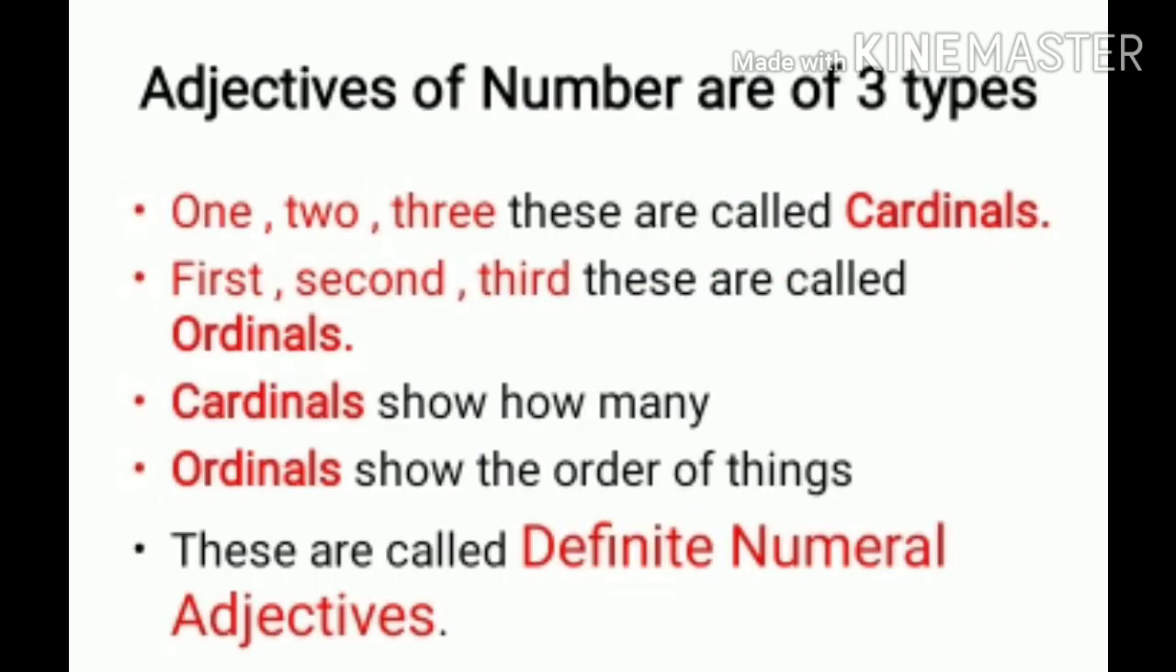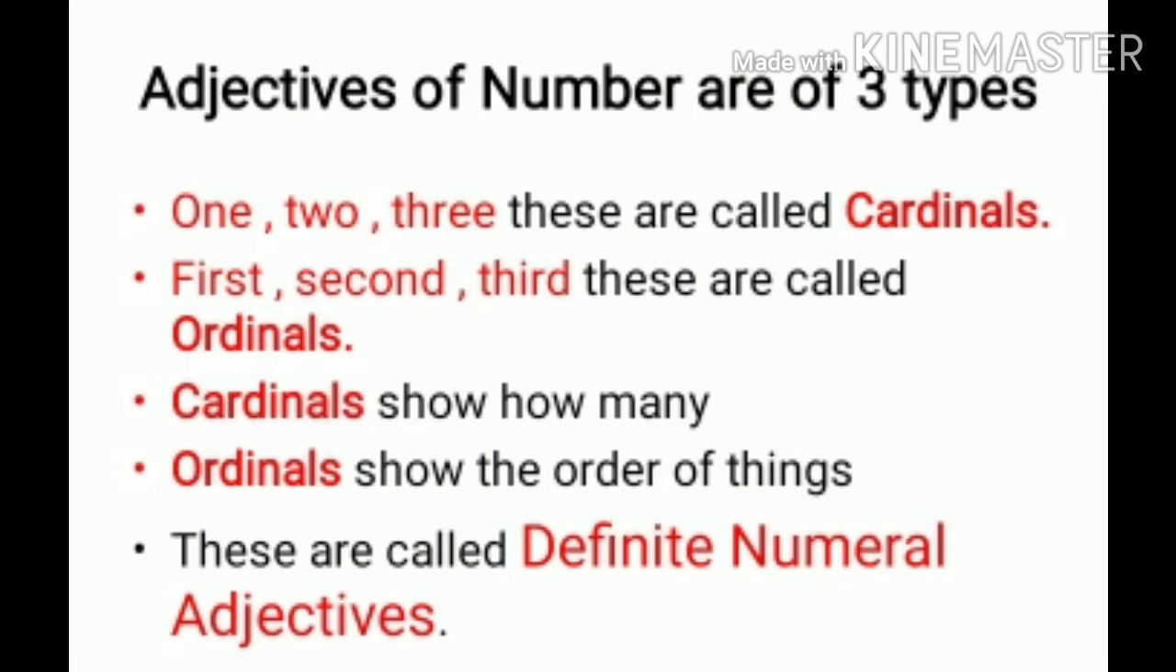Now, these adjectives of number are also of three types. As I just said, 1, 2, 3, these we call the cardinal numbers. First, second, third, these are called the ordinal numbers. Cardinals show how many and ordinals show the order of the thing or the person. So these ordinals and cardinals are definite numeral adjectives. This is the first type in the adjective of number.